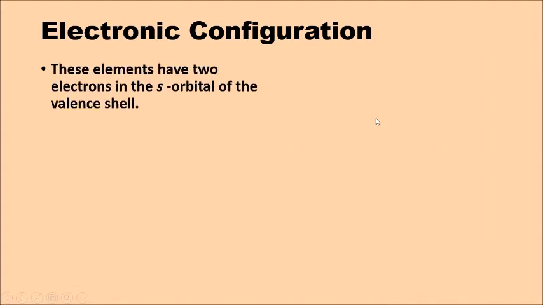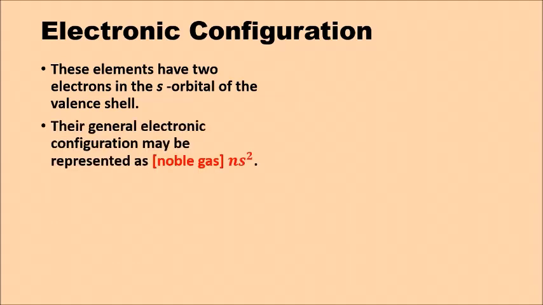Now we will see the electronic configuration of these second group elements. As we know, the S block belongs to this second group. So the last electron enters which orbital? It should be the S orbital. So these elements have two electrons in the S orbital, with opposite spin, and their general electronic configuration can be represented as noble gas ns2.